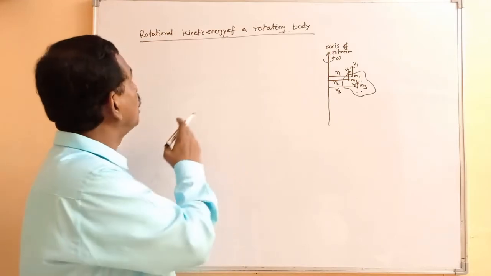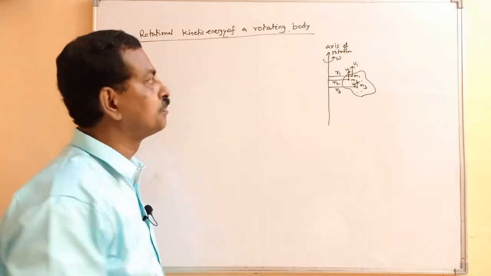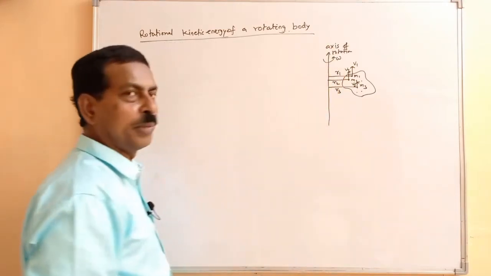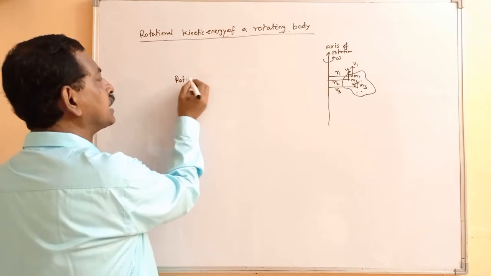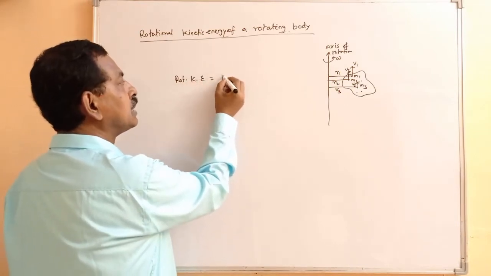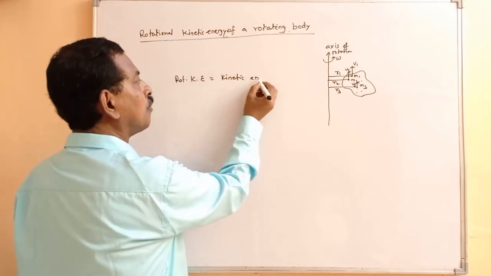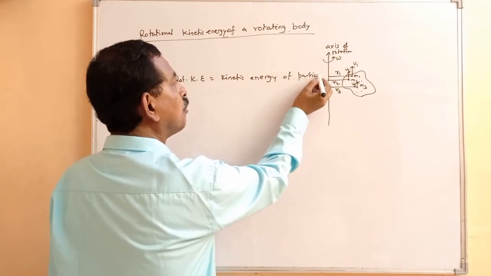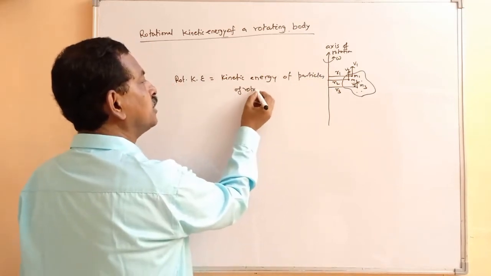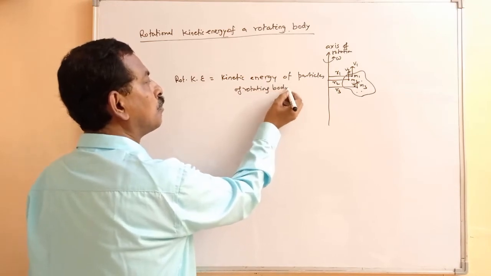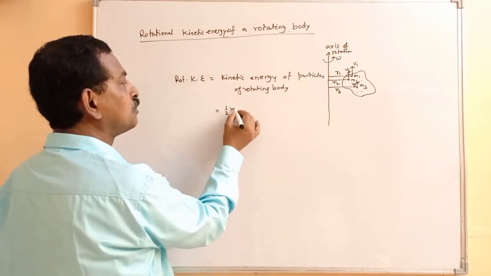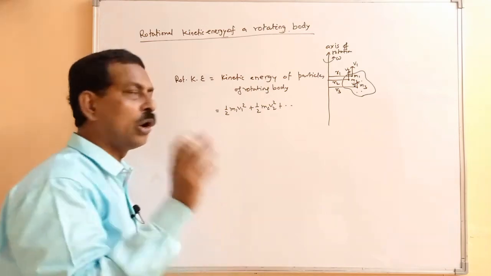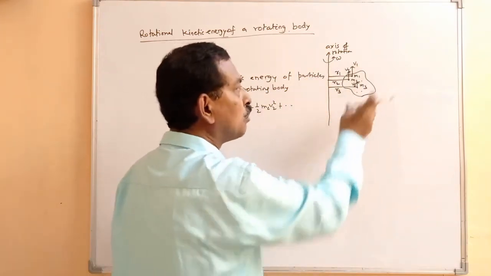Let's now take the expression for rotational kinetic energy of a rotating body. So we have this body which is rotating about the axis with an angular speed omega. So rotational kinetic energy will be the kinetic energy of the particles of the rotating body. That means this is equal to half m1 v1 square, half m2 v2 square. These are the kinetic energies of the particles constituting this particular body.